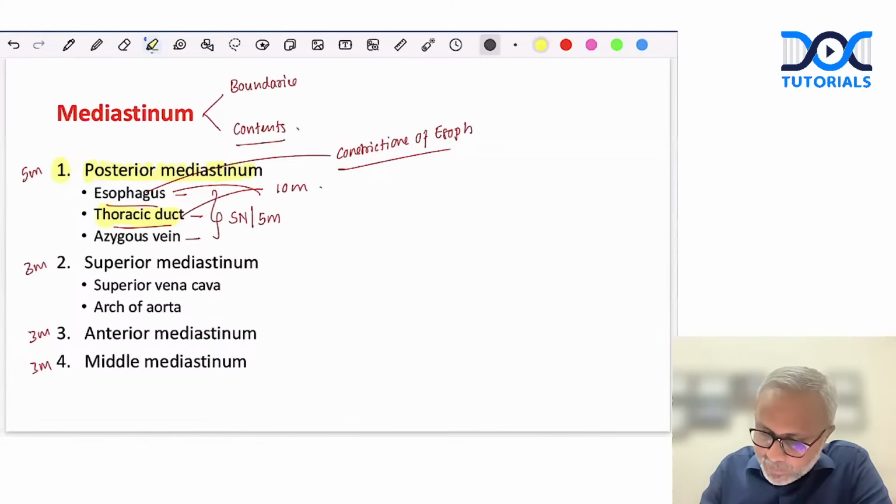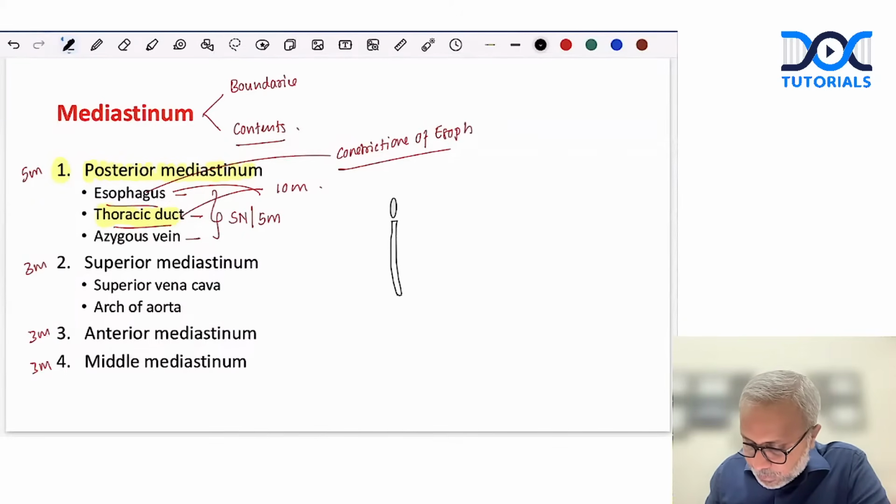Let's say we want to draw the superior mediastinum or the middle mediastinum. So let's imagine we are showing the manubrium sterni. Now let's imagine this is the outline of the body of the sternum and the xiphoid process. So this is our sternal angle and we have ribs, right?